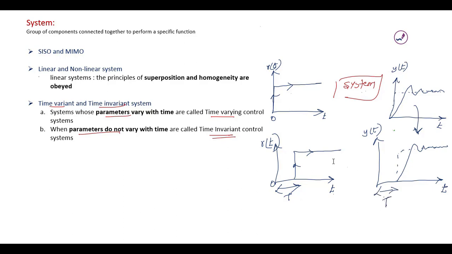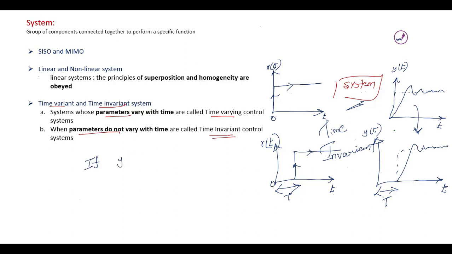Even after some delay in time, if the system produces the same response to the same input we applied before, then the system is said to be a time invariant system.